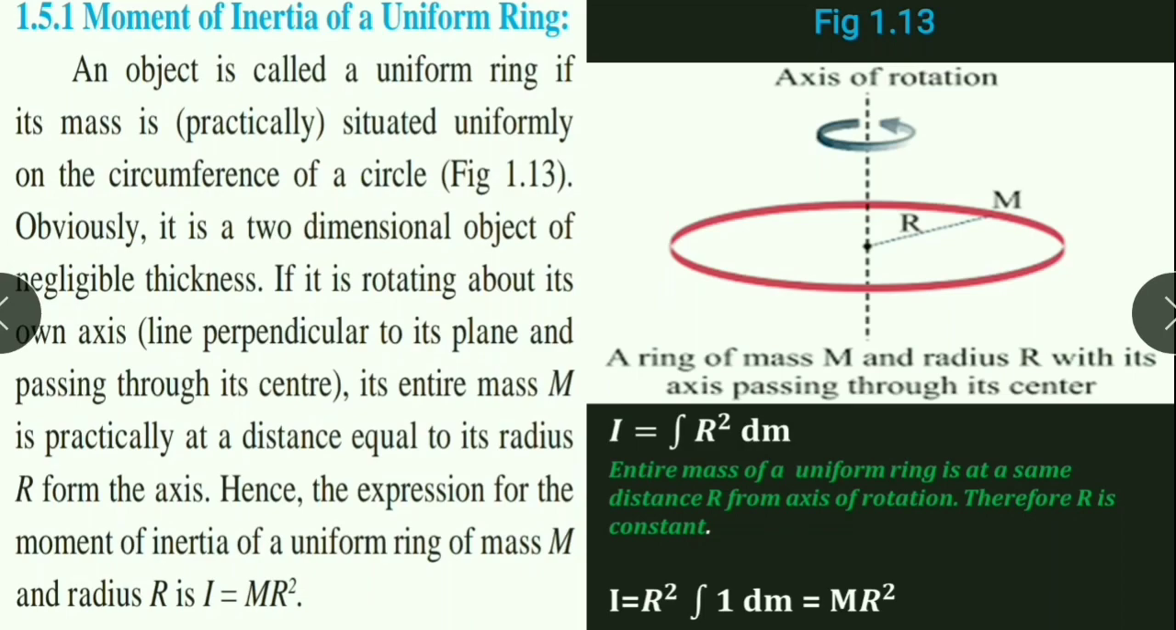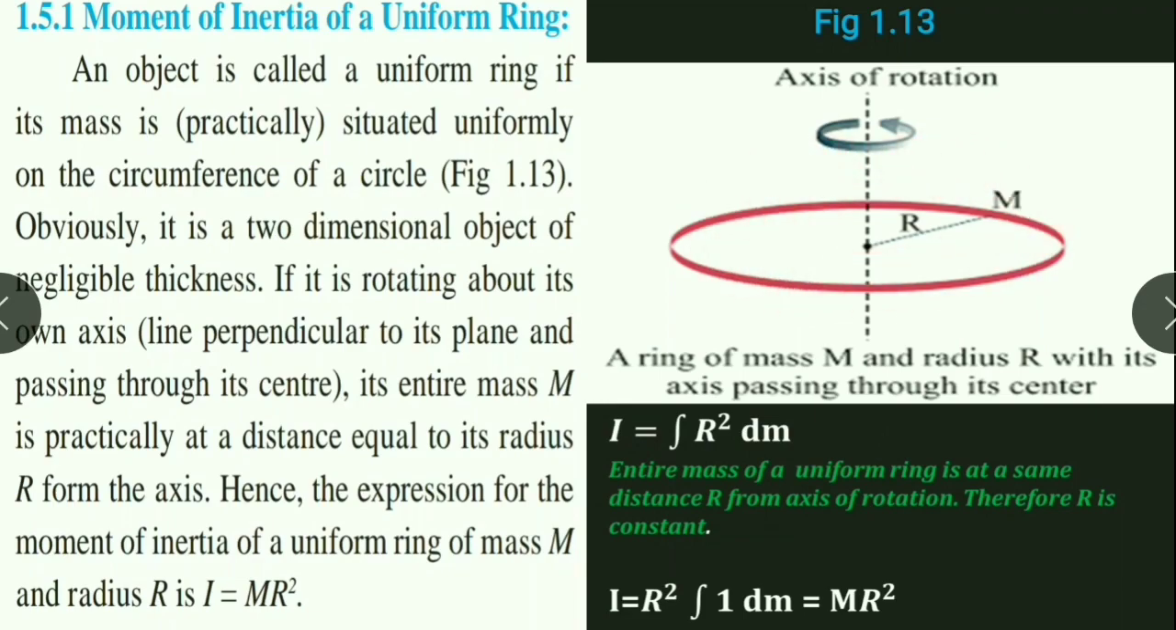An object is called a uniform ring if its mass is situated uniformly on the circumference of a circle. Obviously, it is a two-dimensional object of negligible thickness. If it is rotating about its own axis, then its entire mass is practically at a distance equal to its radius. We know that the formula for moment of inertia for any object is I is equal to integration of r square dm.